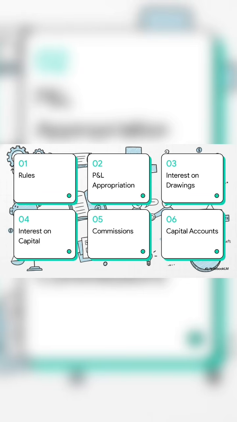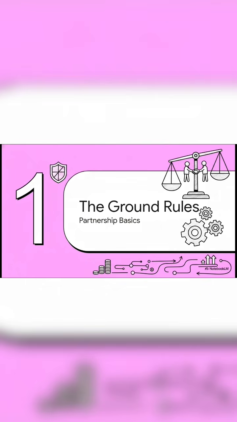Here's our game plan for the life cycle of a partnership. First up, the rules, then P&L appropriation, interest on drawings, interest on capital, commissions, and finally, capital accounts. So, Section 1, the ground rules. Let's look at the basic parameters that govern this whole team effort.